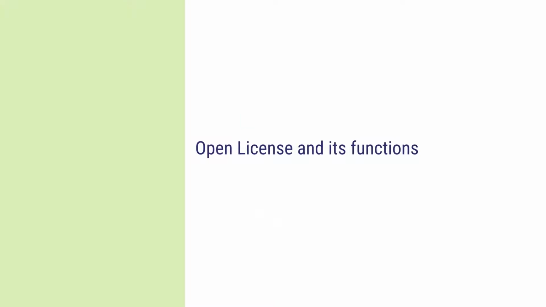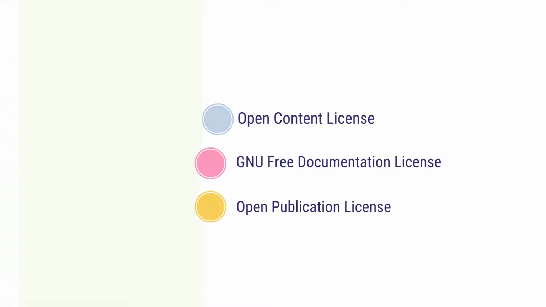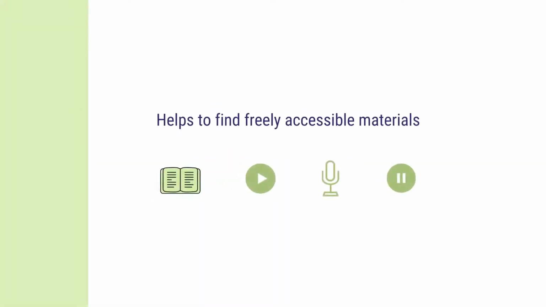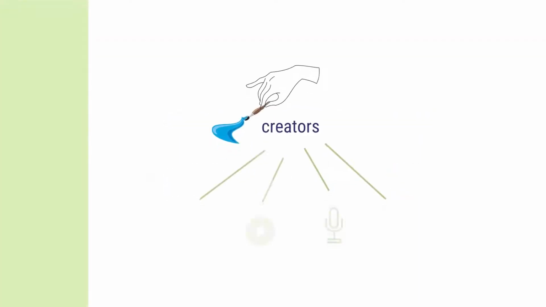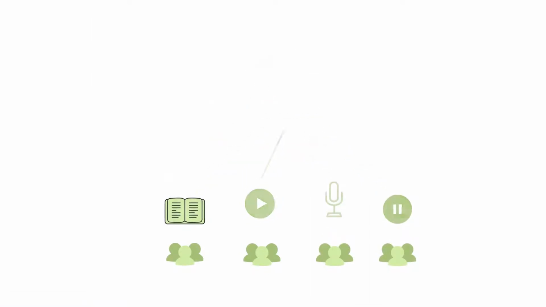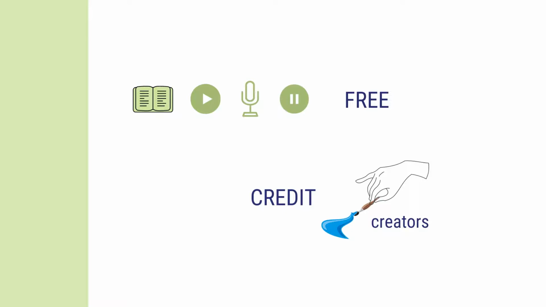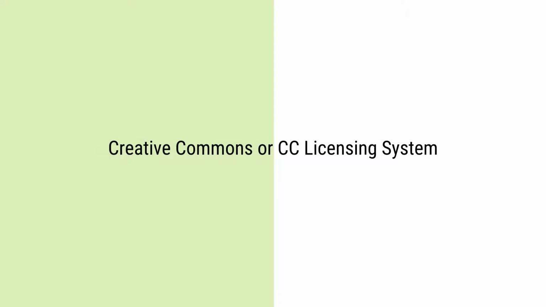Next, we shall take a look at open licenses and how they function. There are many licensing systems that one may come across while browsing. A few examples are the Open Content License, GNU Free Documentation License, Open Publication License, etc. These licensing systems exist to help users create more chances of finding freely accessible material. The open licensing systems make it easier for creators to share their work freely on the terms that they be given credit for the same. The licensing systems make sure that even if a work is available as free to use, the authors get credit for their ideas. We shall further deal in detail with the Creative Commons or CC licensing system.